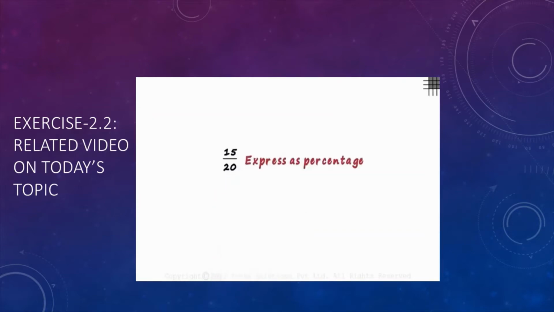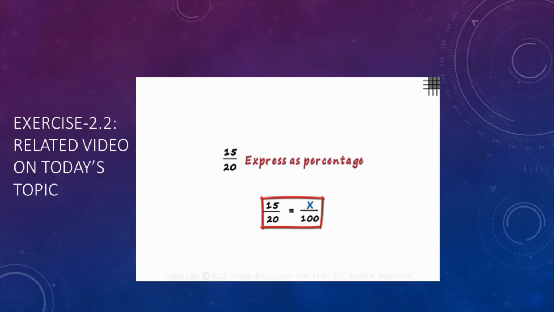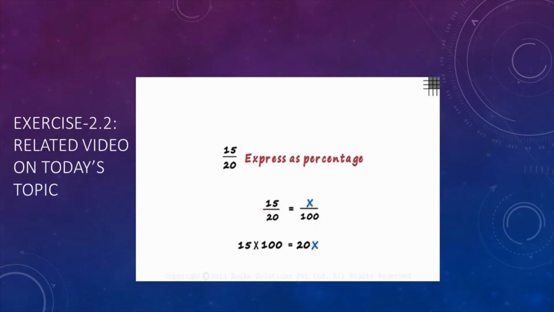15 by 20 as a percentage. We know that if we have to express something as a percentage, we have to make its denominator equal to 100. So 15 by 20 should equal some number x by 100. To find the percentage, we just have to find out what this x is. These are actually two equal ratios, which means this is a proportion. Since this is a proportion, 15 multiplied by 100 is equal to 20 multiplied by x. The product of the extremes is always equal to the product of the means.